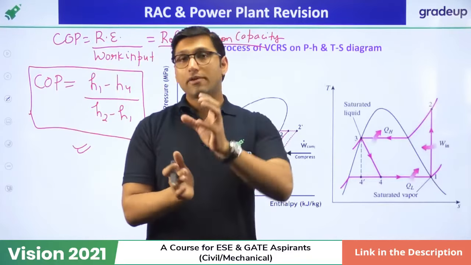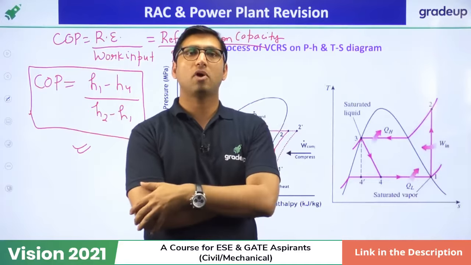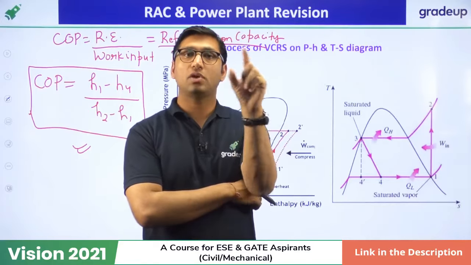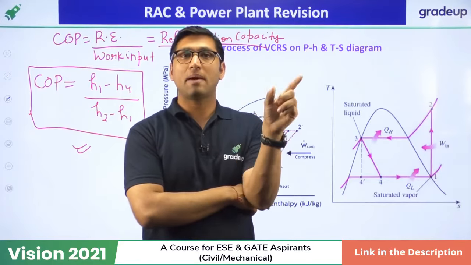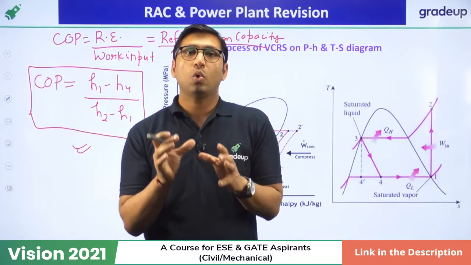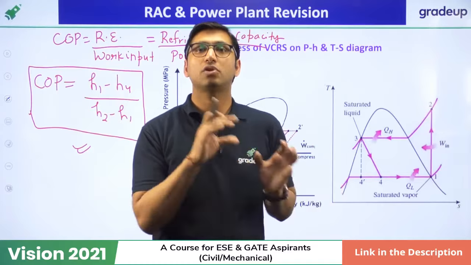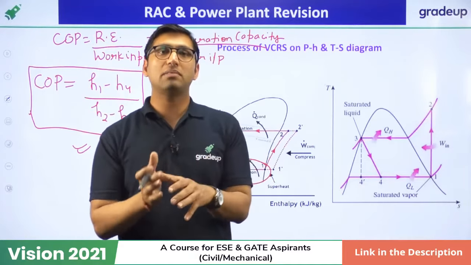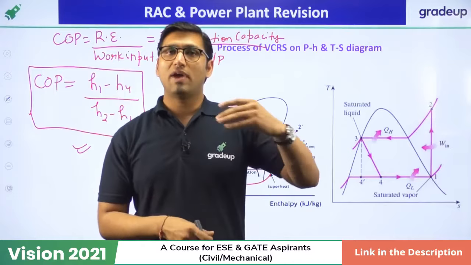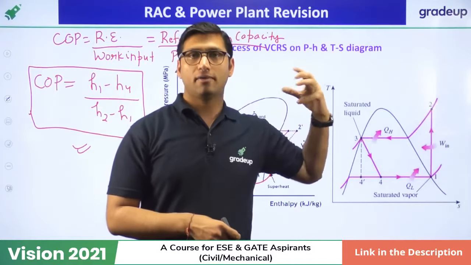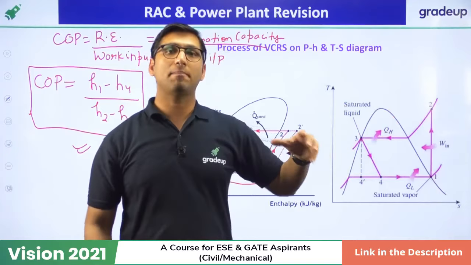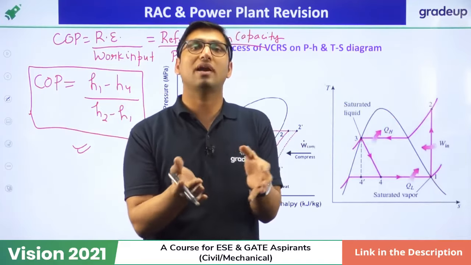Now if liquid and vapor both go into the compressor, then what will happen? It will cause problems in the blades, it can cause erosion problems, and if that liquid refrigerant goes into the evaporator, it can cause choking of the evaporator. So to remove that problem, we should only compress saturated vapor in the compressor. It should not contain liquid refrigerant, only vapor. The difference between wet and dry compression is that when we compress only vapor refrigerant, it is called dry compression, and when we compress the mixture of liquid and vapor both, it is called wet compression.